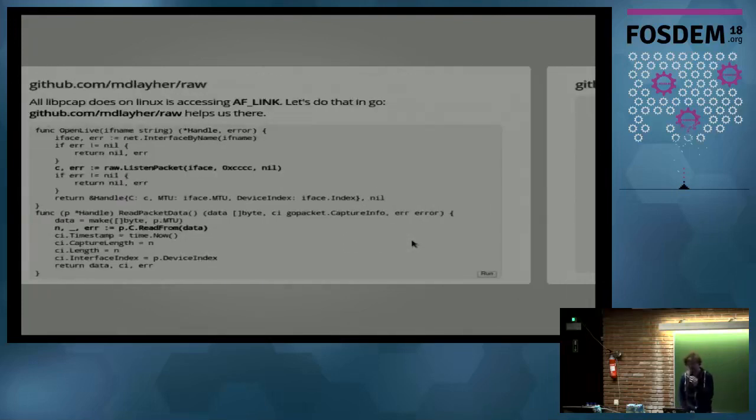And the answer is pretty simple. There is, for instance, from the mdlayher packet library, a raw packet connection, which implements the packet reader from the gopacket library. I forgot the actual name of how it's called. But this raw packet allows you to listen on packets. You just give it the interface, and you tell it that you're now trying to listen on Ethernet frames. And that's important here. Here you can do something wrong pretty easily.